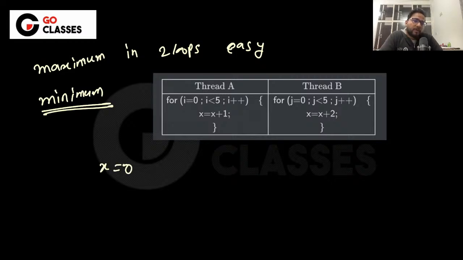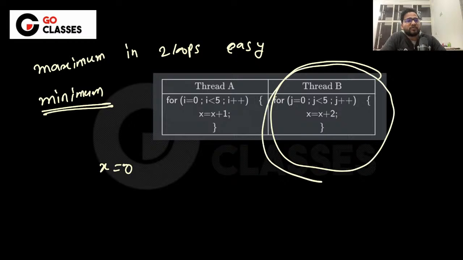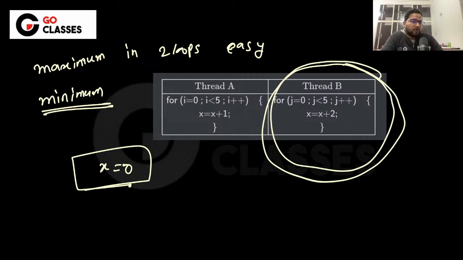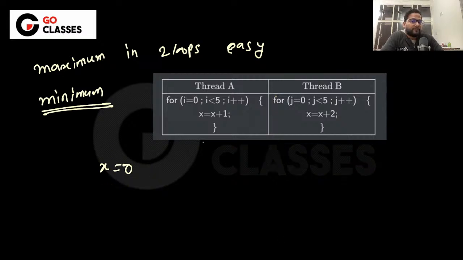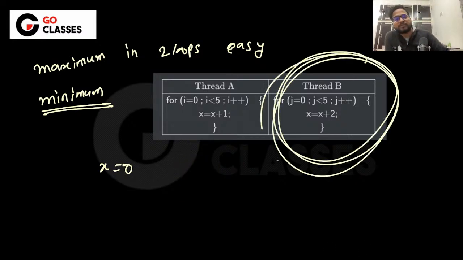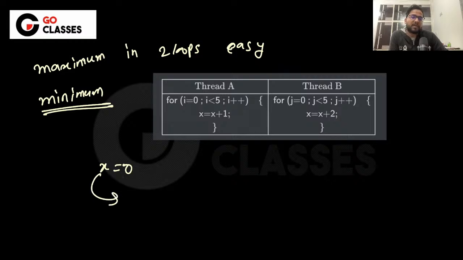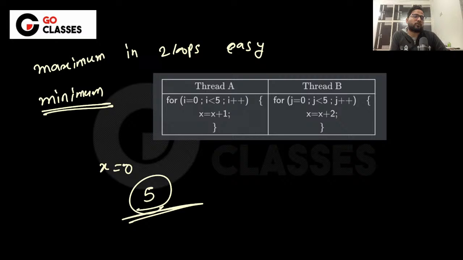Now what you do, you just waste all of this. Interestingly, if you waste all of this, because x = 0, you just keep it reading. Now you will say that the minimum is 5, right? I mean you can just execute all of this, and then finally you update with this. So you will say the minimum is 5, but there is a nicer way to do it. You can get even lesser than 5.